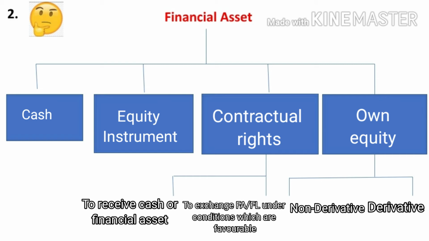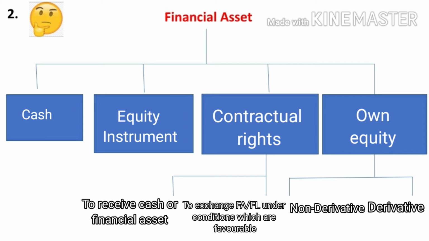Let me once again explain the meaning of financial asset. Financial asset is divided into four parts. First one, cash, or equity instrument of another entity, and contractual rights to receive cash or financial asset from another entity, or contractual right to exchange financial asset or financial liability under conditions which are favorable to the entity.